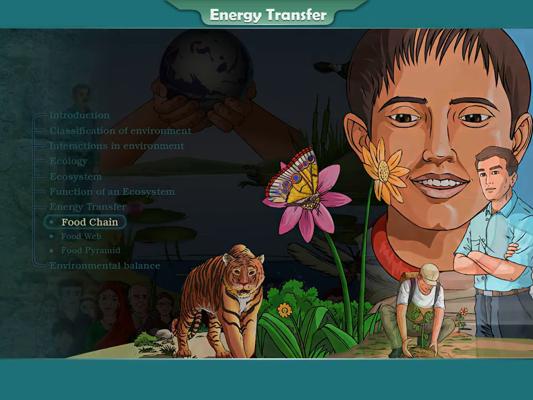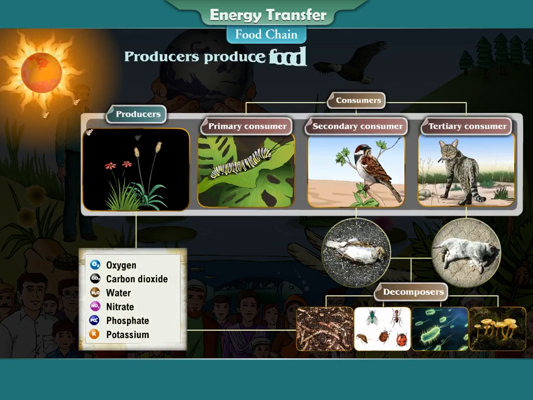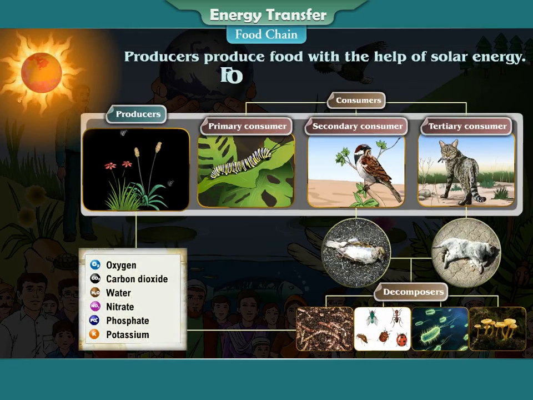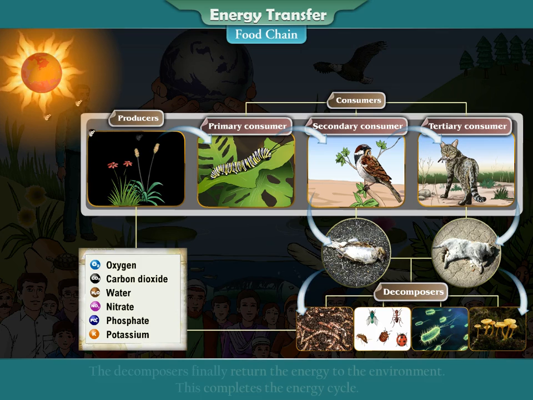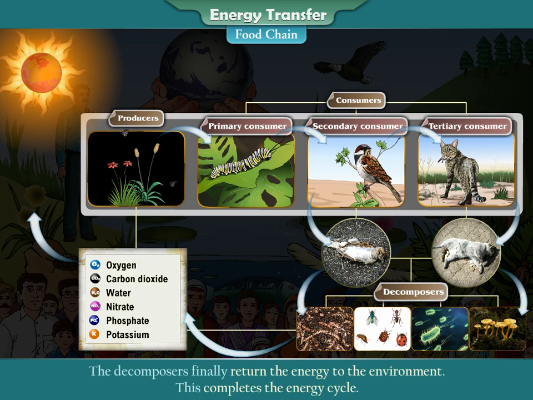Food chain. Producers produce food with the help of solar energy. Food is nothing but energy. This energy is transferred from producers to primary, secondary, and tertiary consumers, as well as to the decomposers. The decomposers finally return the energy to the environment. This completes the energy cycle.